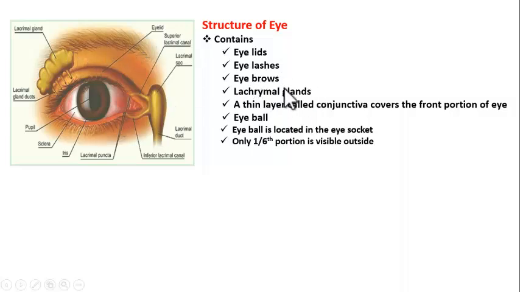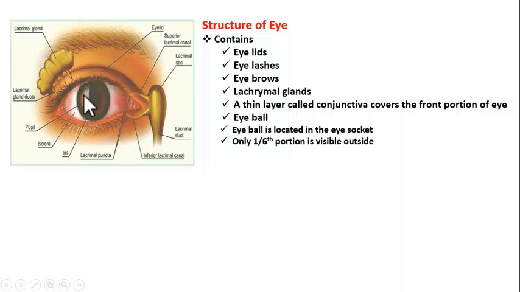Then lacrimal glands. Lacrimal glands are otherwise called tear glands. They are present above the eye on the lateral side. We don't see them externally, but they are actually present inside the eye orbit. Then conjunctiva. Conjunctiva is the transparent layer that covers the front portion of the eye.